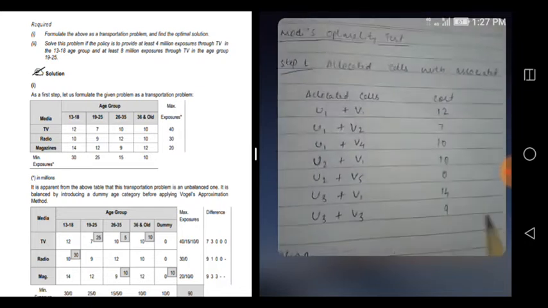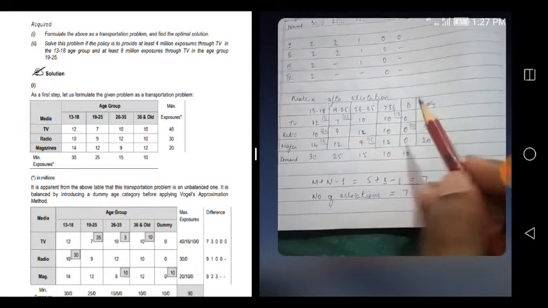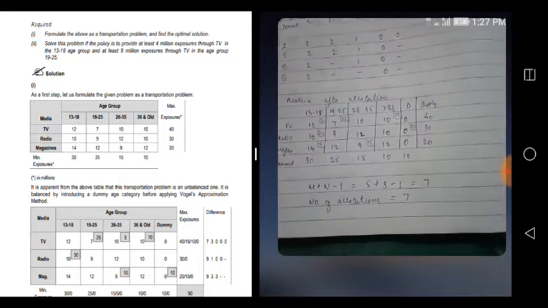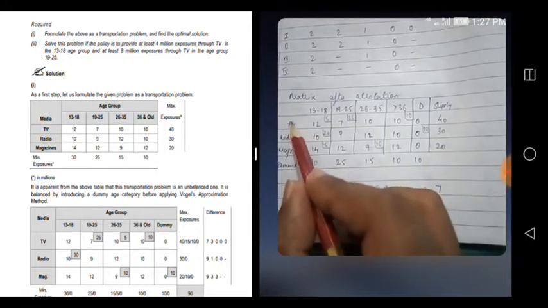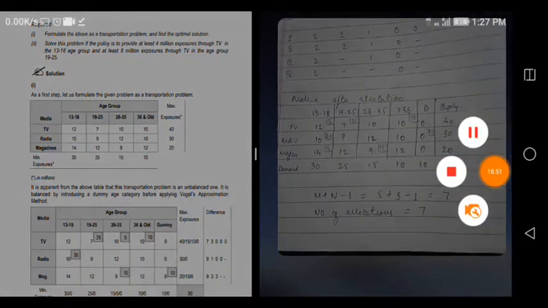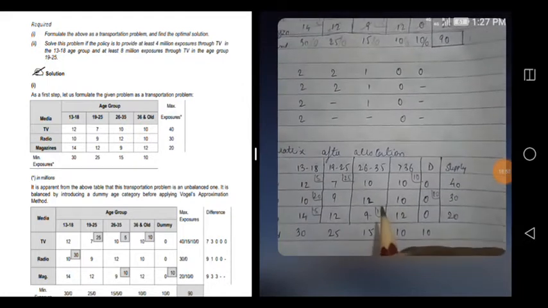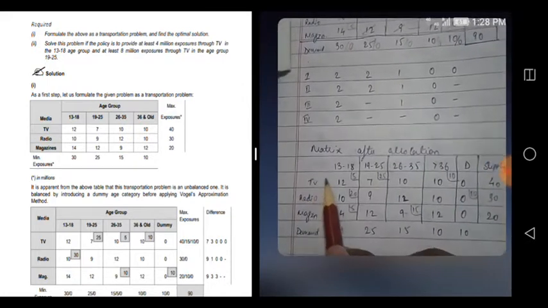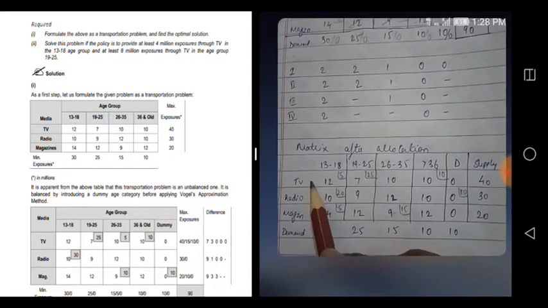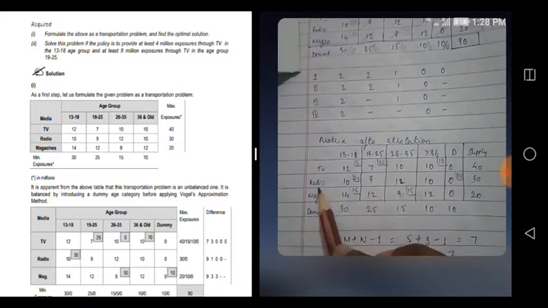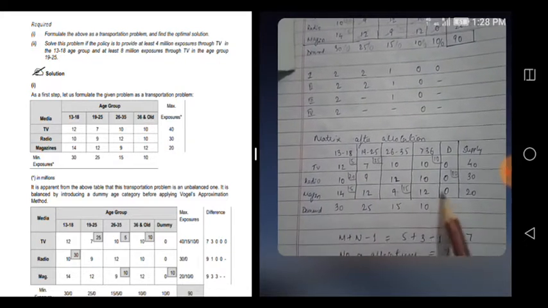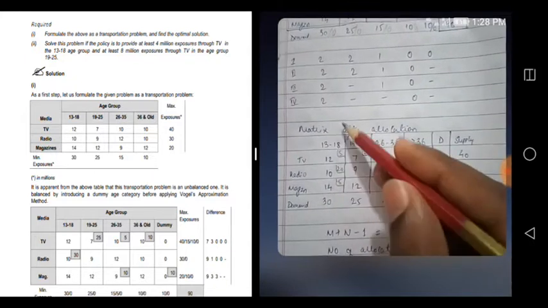First I'll tell you what u1 or v1 is. Universally, the rows are denoted by u. So this is u1, this is u2, this is u3, and just like that, the columns are denoted by v.